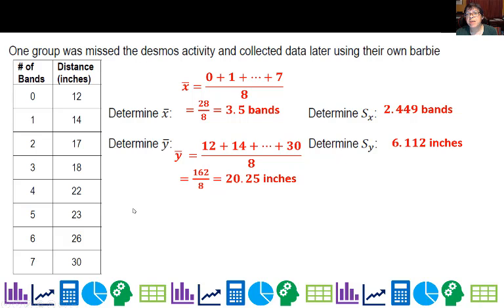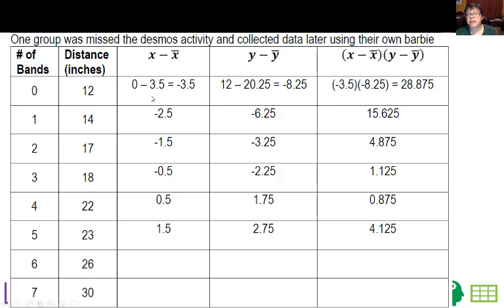We're going to actually look at the deviation from the averages for x and for y. So on your table, I've already filled it out for most of the values. You're welcome. So we have x minus x bar. x bar is 3.5. All right. So how would we do that? That would be 6 minus 3.5. And then I also need y bar, which is 20.25. So 6 minus 3.5 is 2.5. And 26 minus 20.25 is 5.75. When I multiply these two together, I get 14.375.